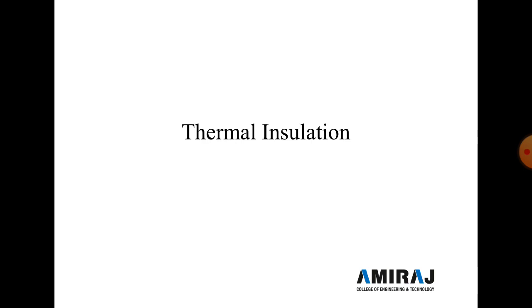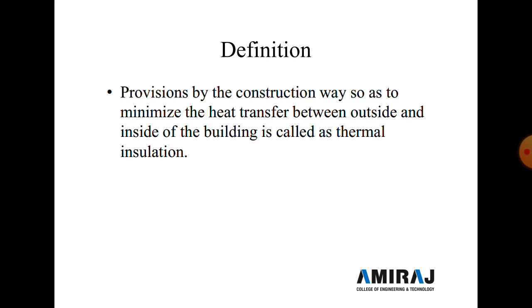Now next important topic we discuss about the thermal insulation. So here provision by construction way so as to minimize the heat transfer between the outside and inside of the building is called a thermal insulation. So the main purpose of the thermal insulation is to maintain the inside temperature of the room of a building, which imparts great comfort to the occupants and minimizes extreme atmospheric conditions like heat or cold. So here we adjust or maintain the temperature inner side as compared to outer side.